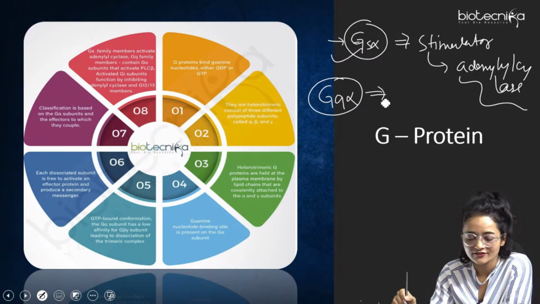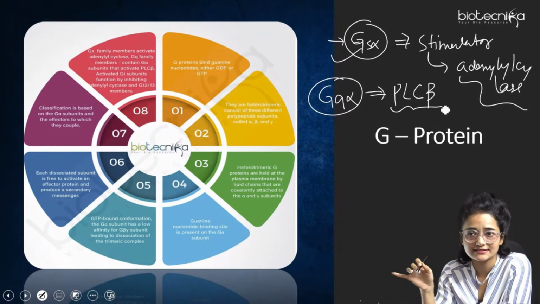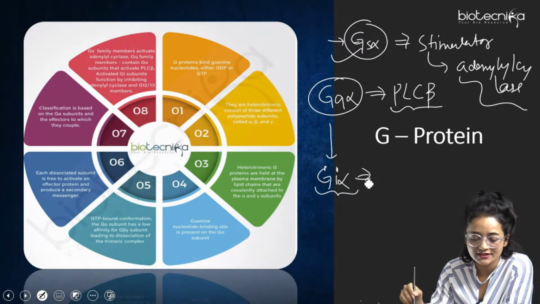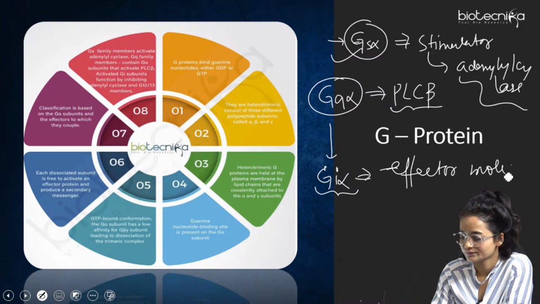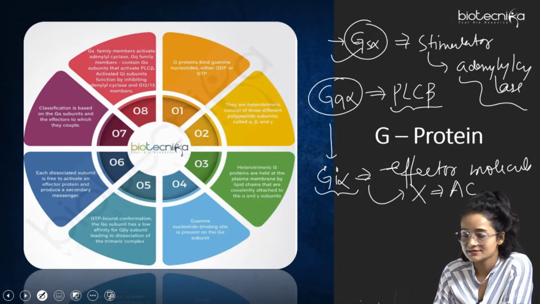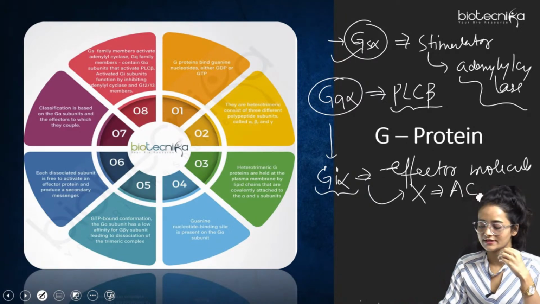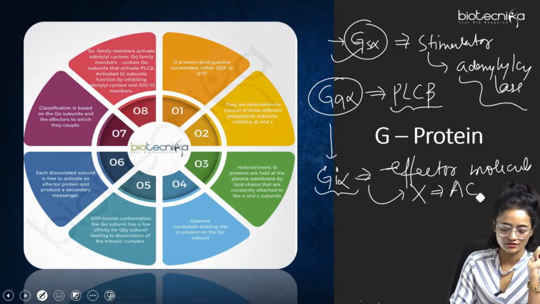This basically activates the effector molecule PLC beta, right? This also we'll be studying later on. Then comes the Gi inhibitory one, Gi subunit. This basically inhibits the adenyl cyclase. So the effector molecule at which it acts and inhibits is the adenyl cyclase, right? In this way, there are multiple G proteins present on which basis the GPCR is being categorized into different types.